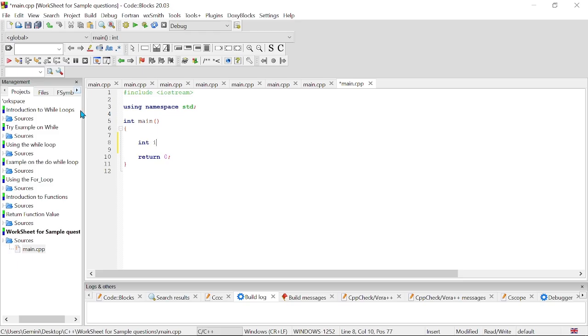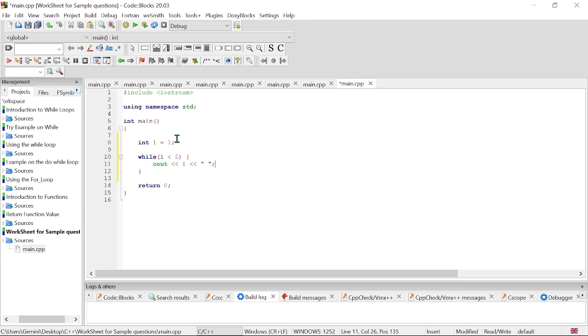Let's declare a variable i and say it's equal to 1. Then we say while our i is less than 5, we can print out i, right? And then give some space, right?